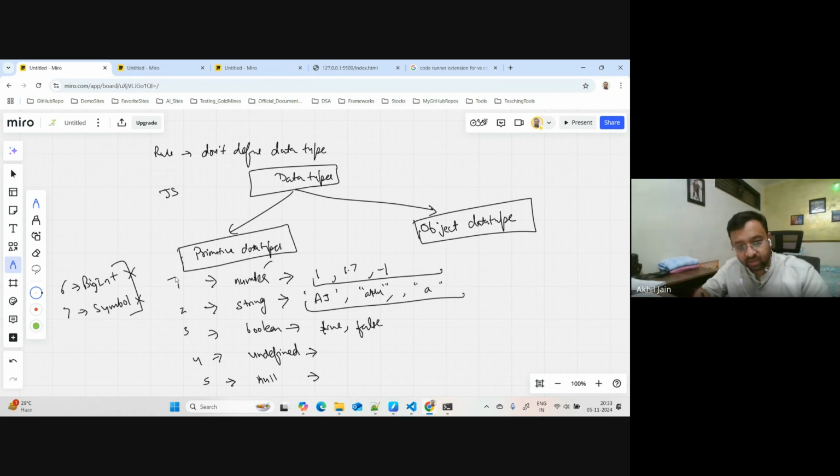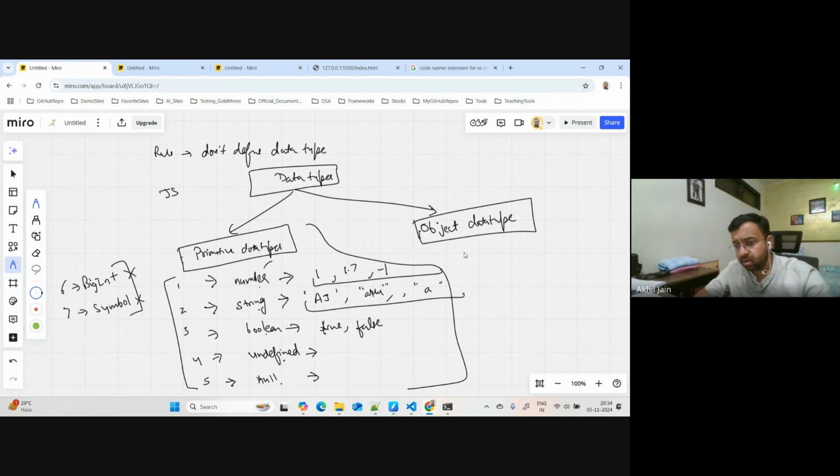But these five are the ones which you will see a lot, at least while you will get errors and all that. So you need to understand what the purpose of them is, why they exist, and what exactly these are. These are different data types which JavaScript provides: number, string, boolean, undefined, and null. So this is the class, this bucket, primitive data types.